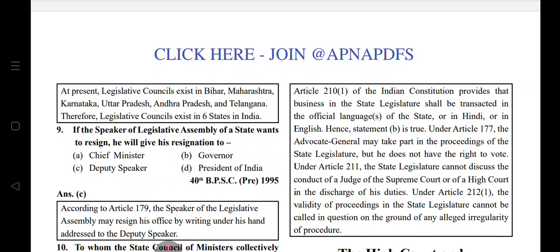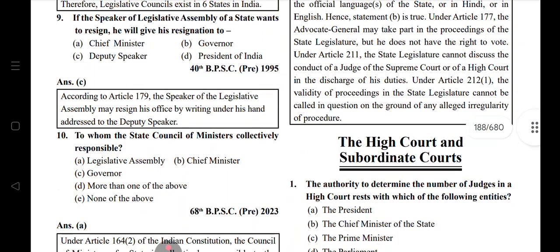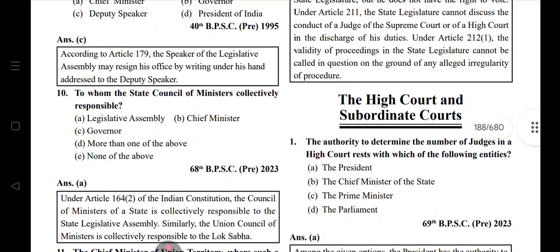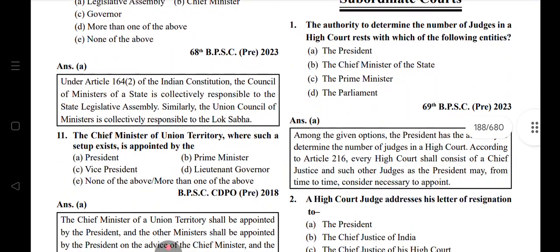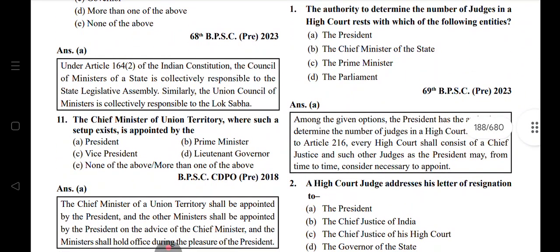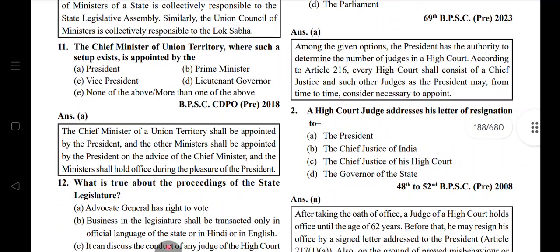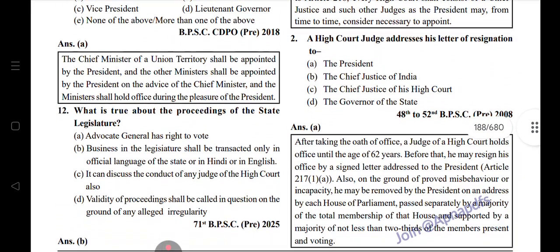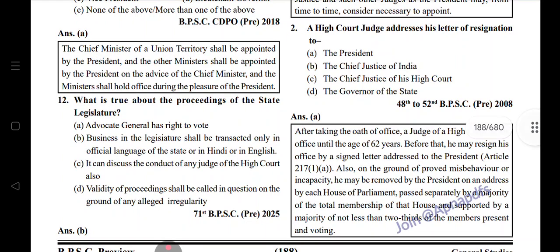Speaker of the Legislative Assembly of a state wants to resign. He will give his resignation to the Deputy Speaker. To whom is the state council of ministers collectively responsible? Legislative Assembly. The Chief Minister of a Union Territory where such a setup exists is appointed by the President. What is true about the proceedings of the state legislature? Business in the legislature shall be transacted only in the official language of the state or Hindi or in English.